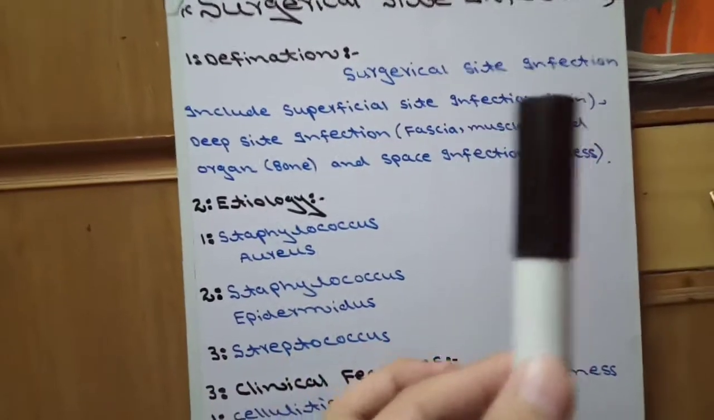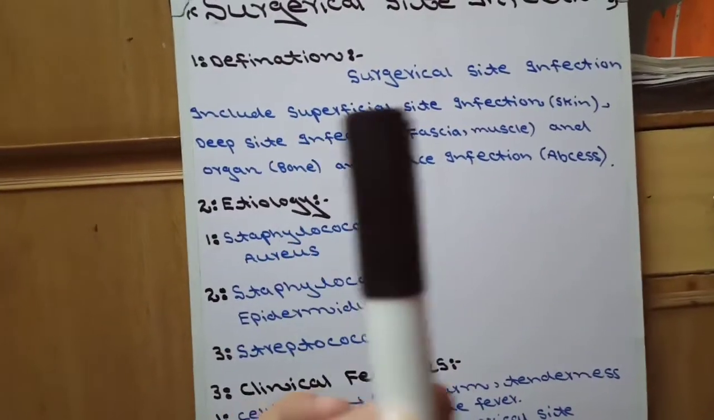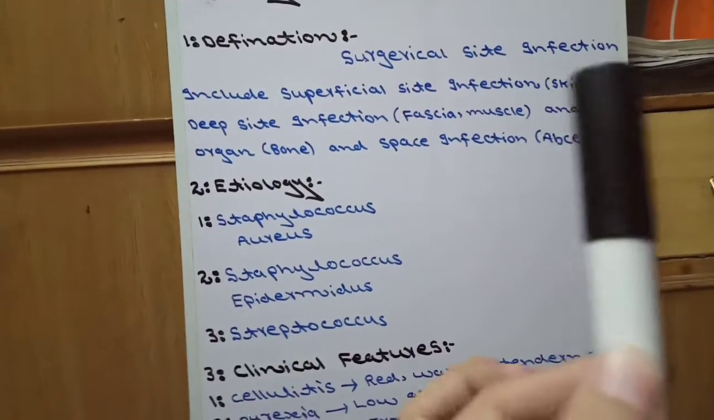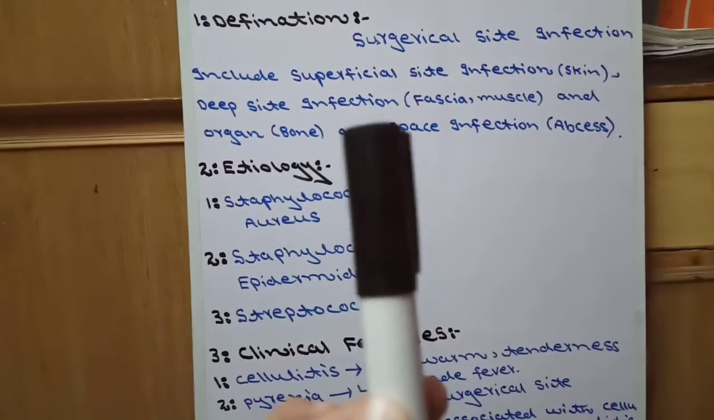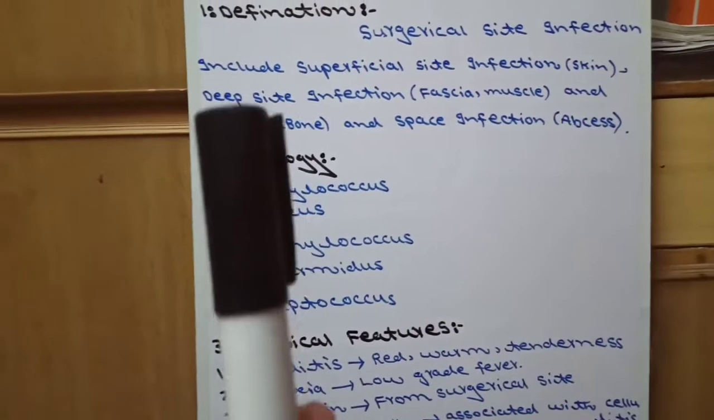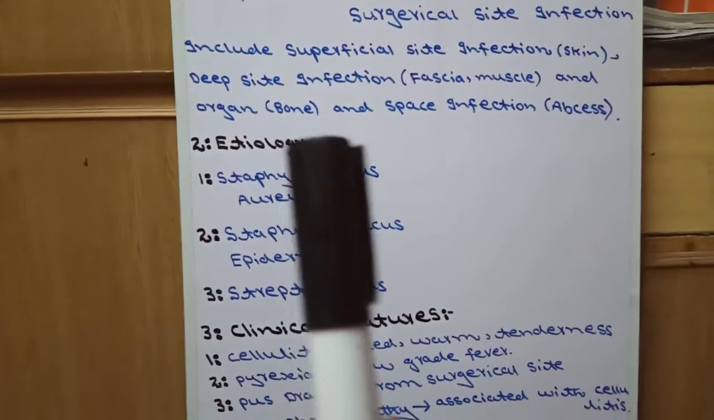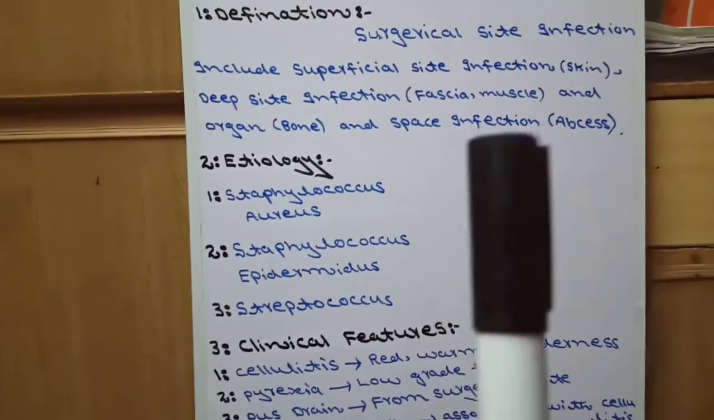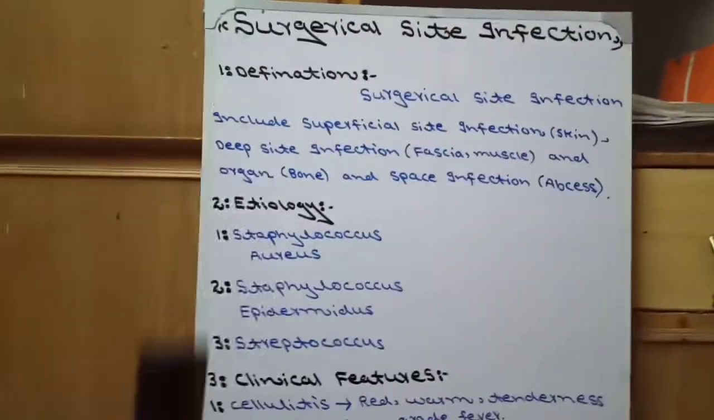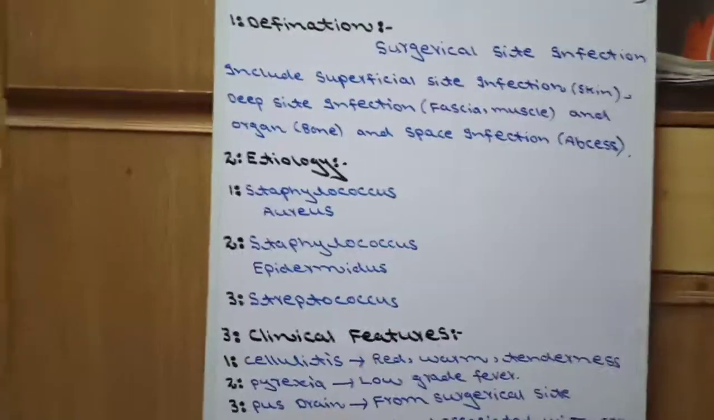Surgical site infection includes superficial site infection such as skin infection and subcutaneous tissue infection, and deep site infection such as fascia and muscle infection, and organ infection such as bone infection, and space infections such as abscess. This is the simple definition of surgical site infection.